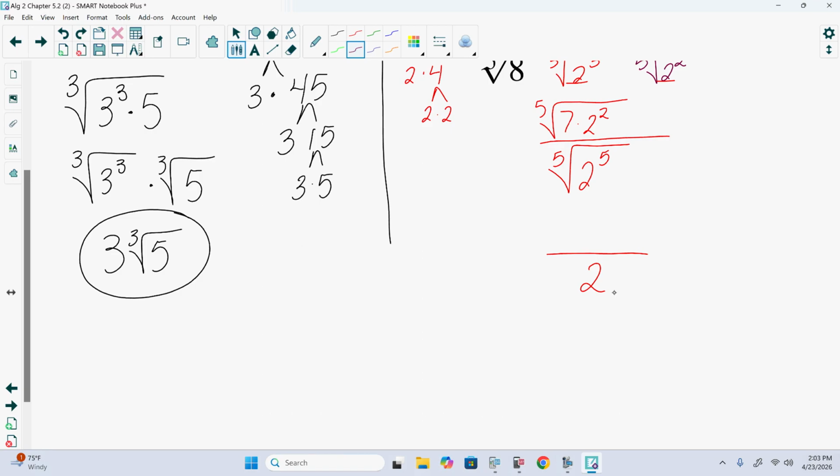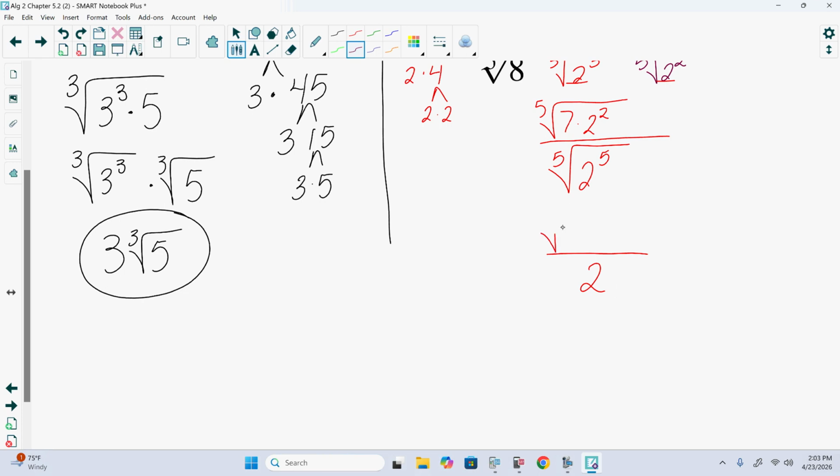Do 7 and 2 squared have any common factors? Well, no, because 7's prime. It's not going to share any factors with it. We do need to check and make sure, because if the number 7 had actually been a number with 3 factors of 2, those 2 factors of 2 we add to it would simplify out. But that also means it would have had factors with 8 to begin with.